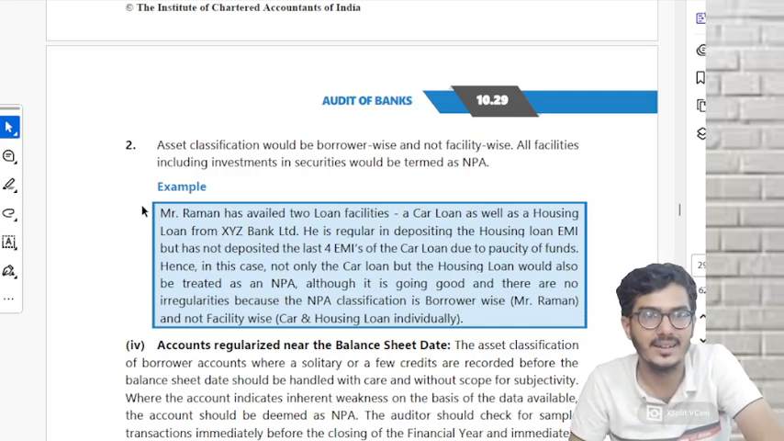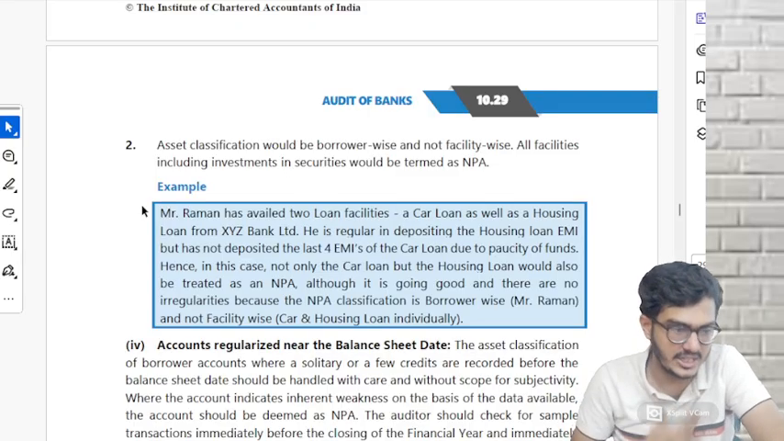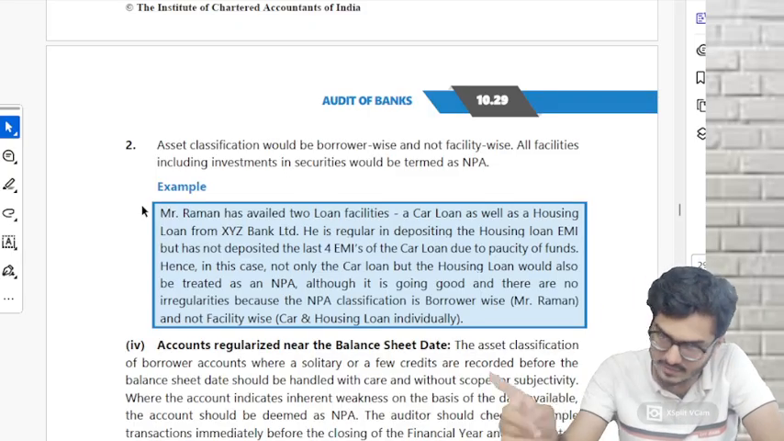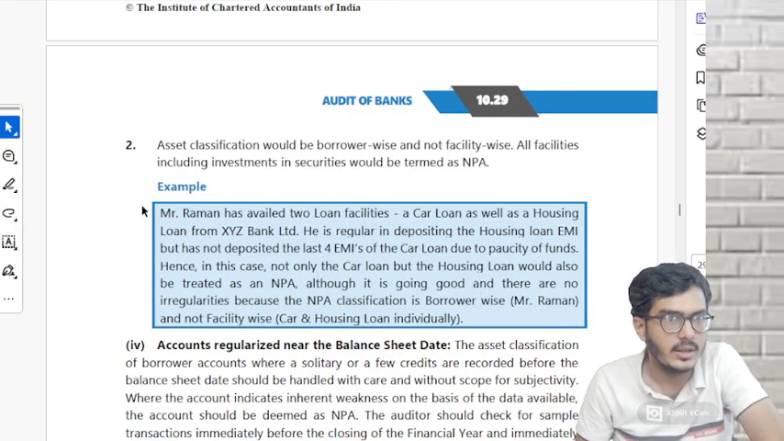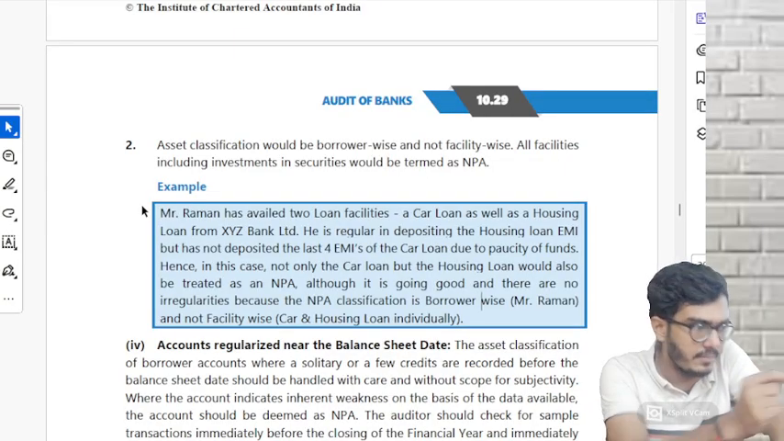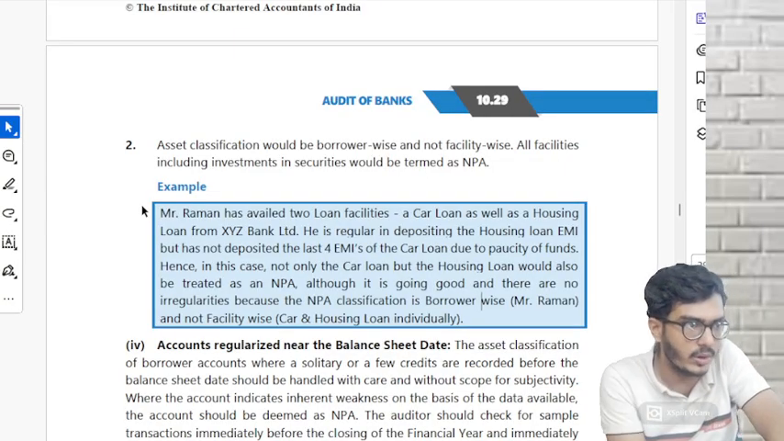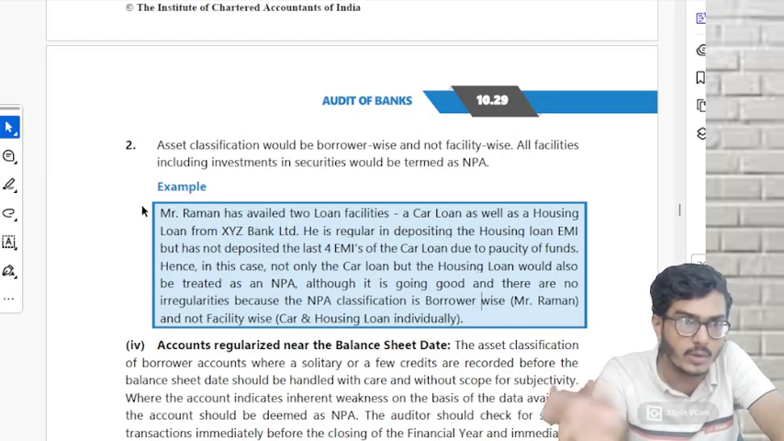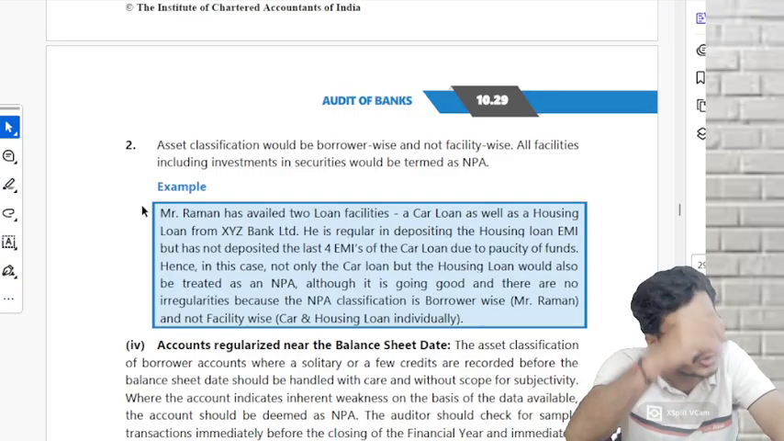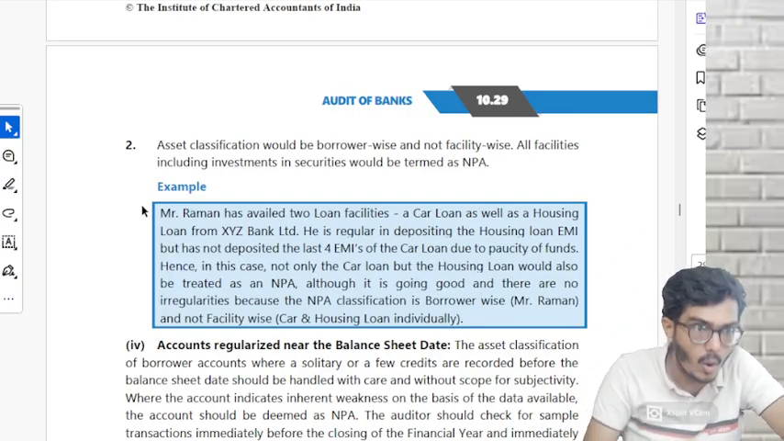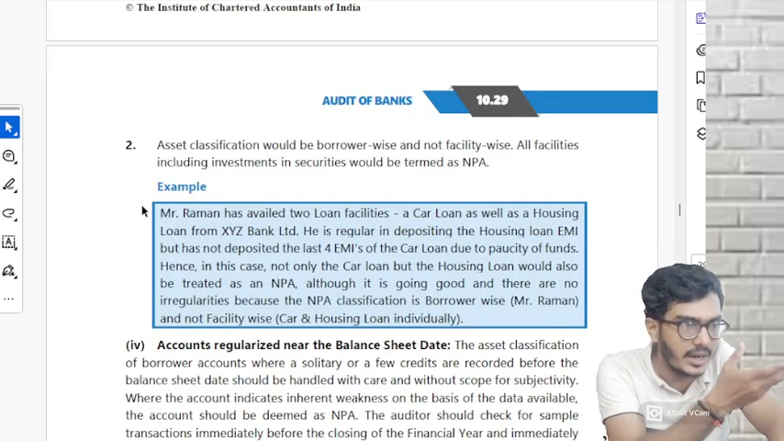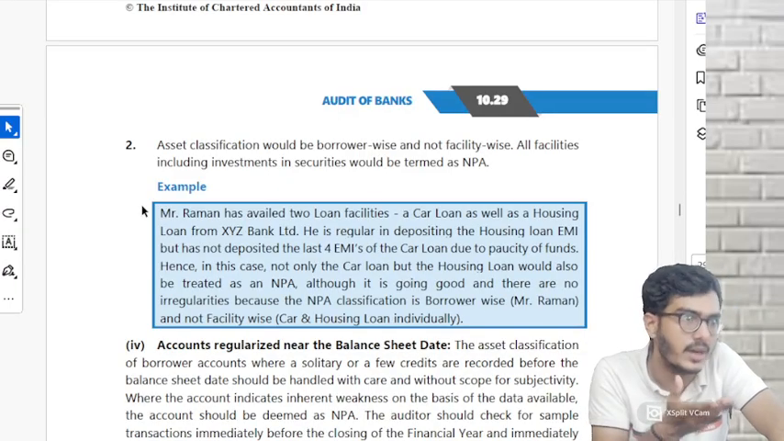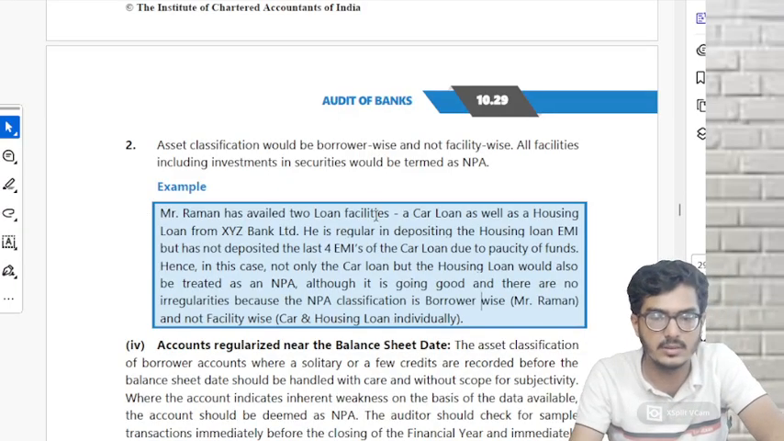Did you understand what they're trying to tell? Atisha has taken one car loan. Atisha has taken one housing loan from the same bank, or a different bank, whatever it is. If I have made default in one particular loan, that loan will definitely be NPA. The other loan will not be a performing asset. The other loan is also an NPA because it is borrower wise, not facility wise. See, if I have made a default in one, definitely on the other also I'm going to make a default.